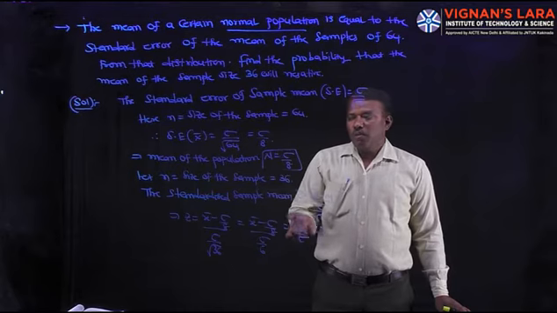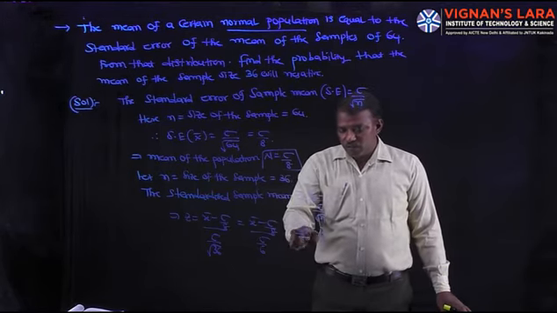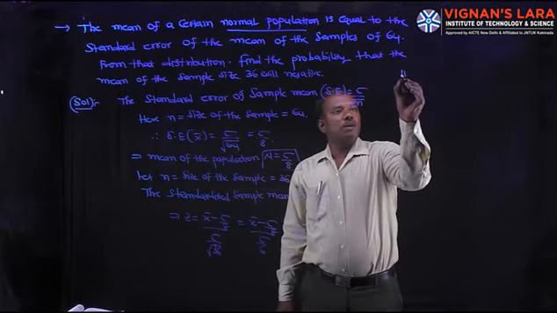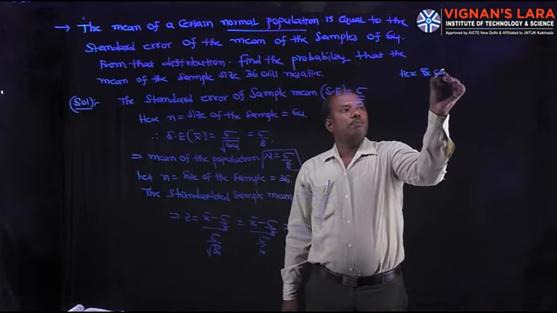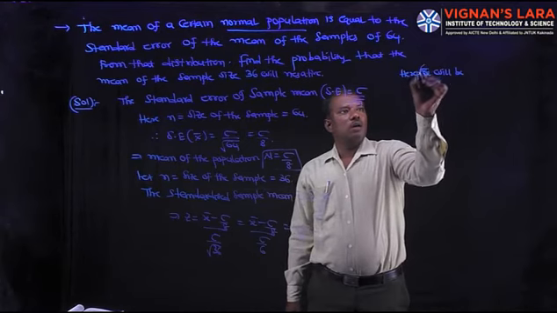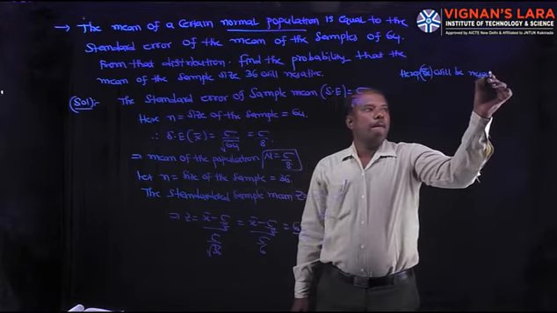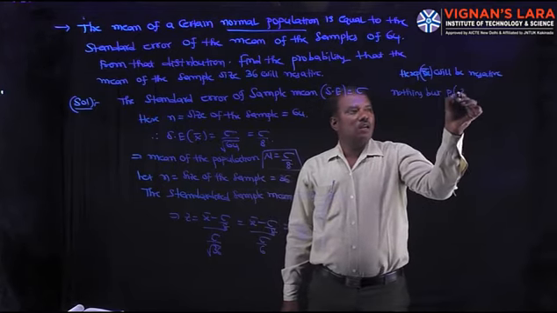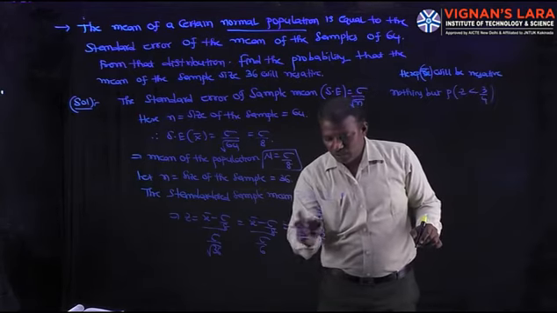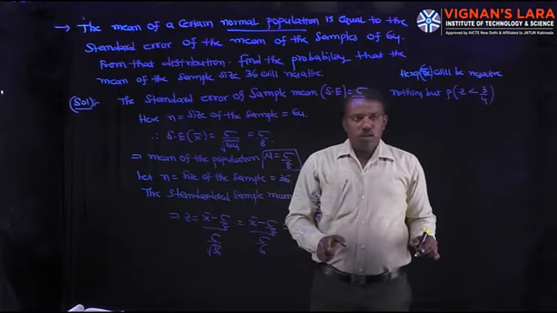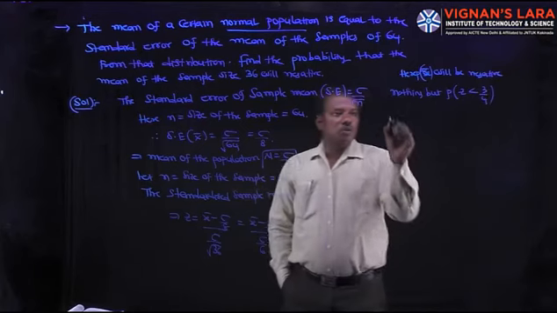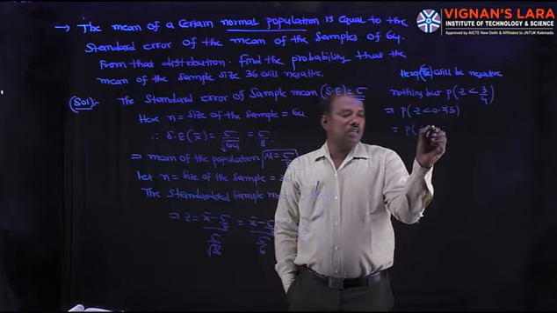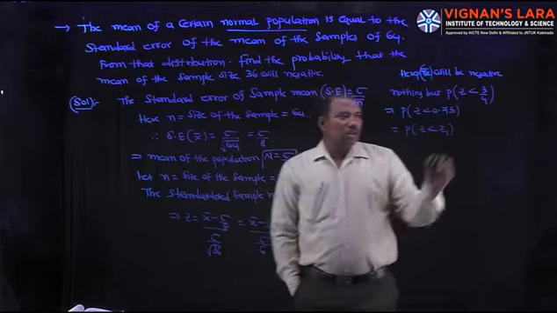The probability that x bar will be negative is nothing but P of Z less than 3 by 4, that is P of Z less than 0.75, which equals P of Z less than Z1, and Z1 is positive.